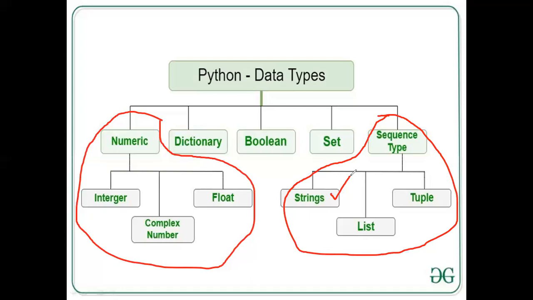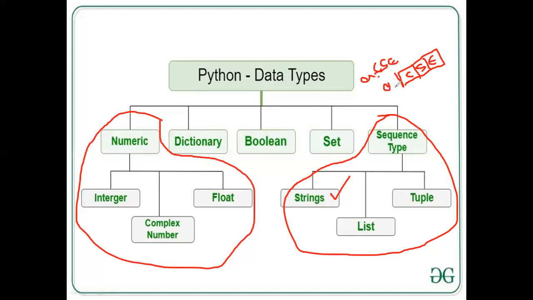We also saw how the individual characters of a string are stored in memory and how we can access them. For example, if there is a string called CSE, in the memory location, 3 blocks of memory will be allocated for this particular string. In the first block, C will be stored, in the second block, S will be stored, and in the third block, E will be stored. For example, we have given A equal to CSE.